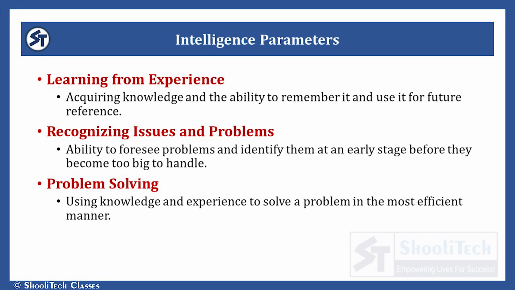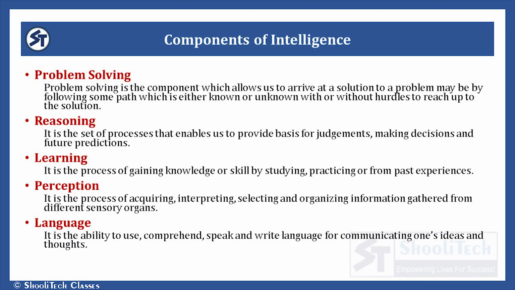And now comes the parameters of intelligence. The 3 parameters of intelligence are learning from experience, means when we learn new things from our regular experiences. Then comes recognizing issues and problems, when we are able to sense if there is any problem in any particular situation. And the third is solving problems, means we are able to solve the problems by using our knowledge and experience.